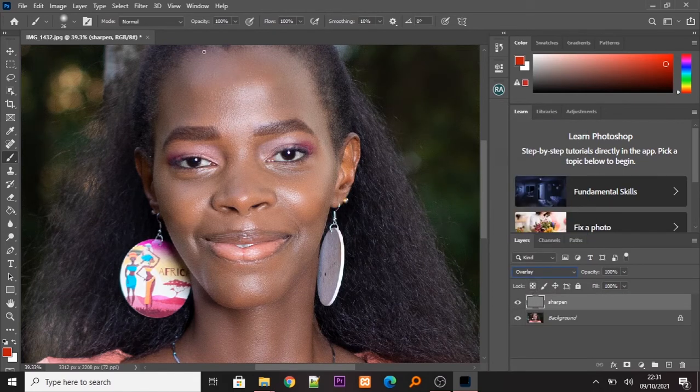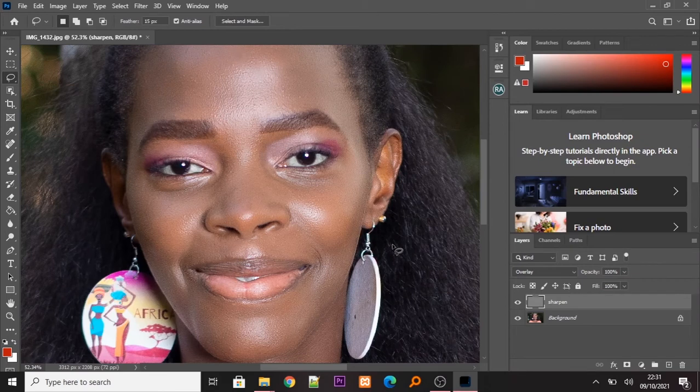Now you can already see the difference. Let me zoom in a little bit so you can see. This is the before and this is the after. So that's it if you want to sharpen the entire image.